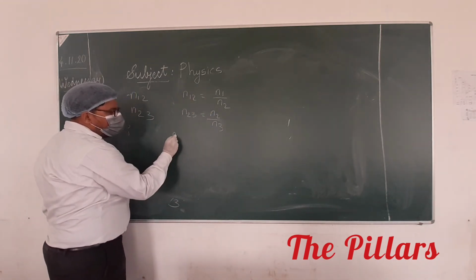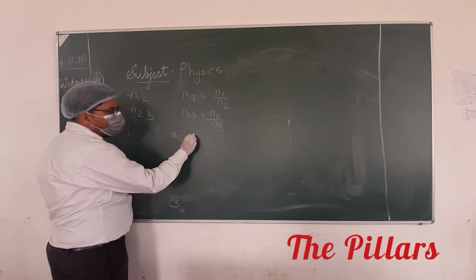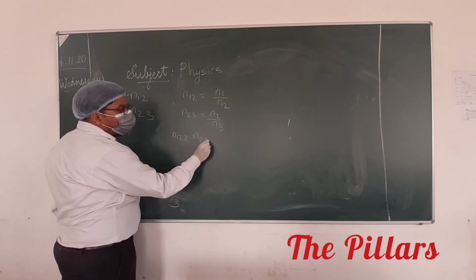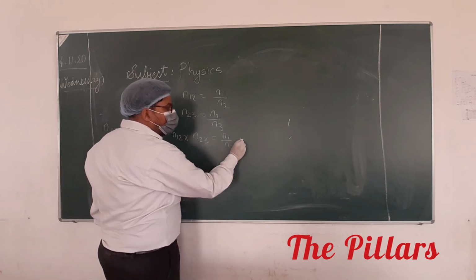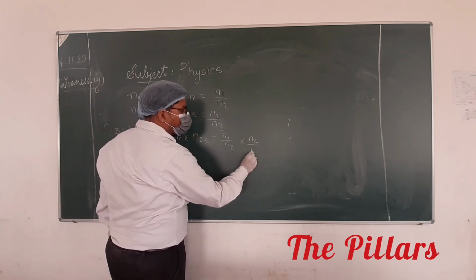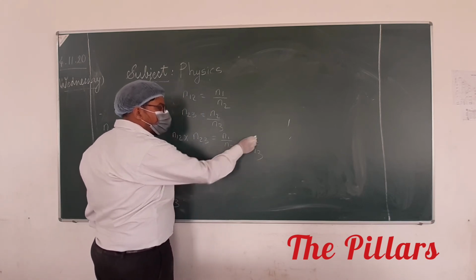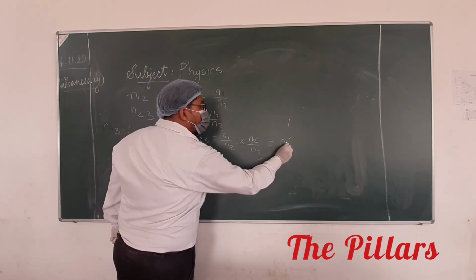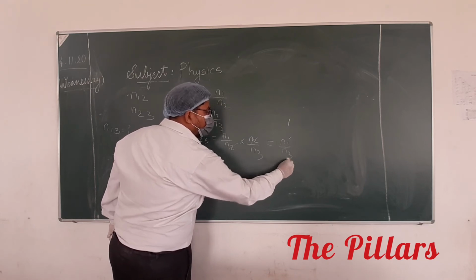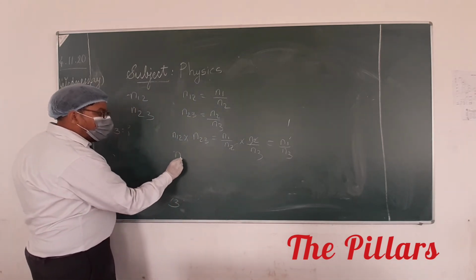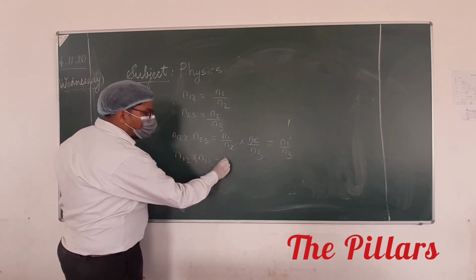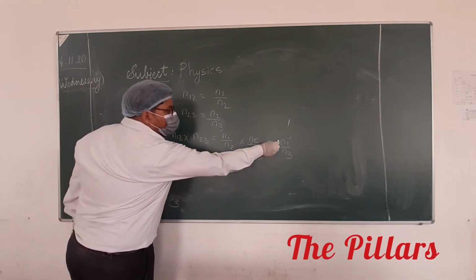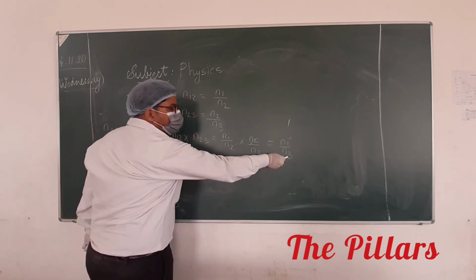So it will be n12 multiplied by n23, equal to n1 upon n2 multiplied by n2 upon n3. This will be cancelled out and this will be equal to n1 upon n3. So n12 multiplied by n23 will be equal to n13, the refractive index of medium 1 with respect to 3.